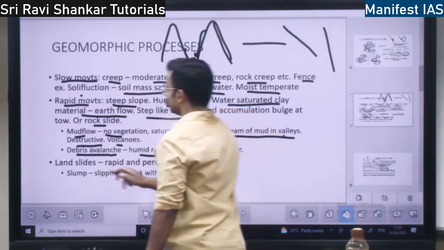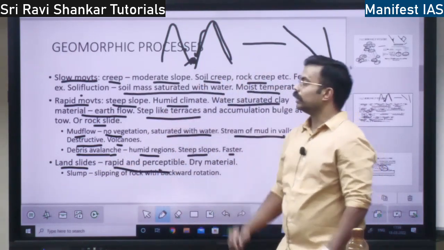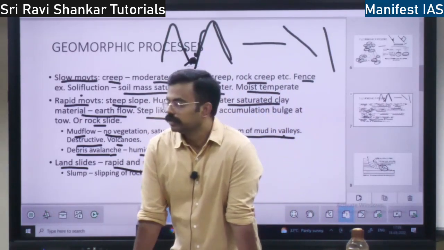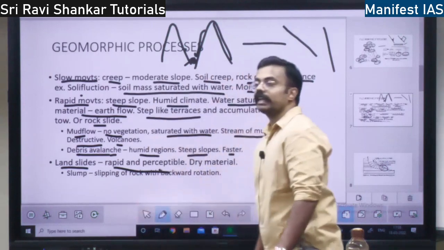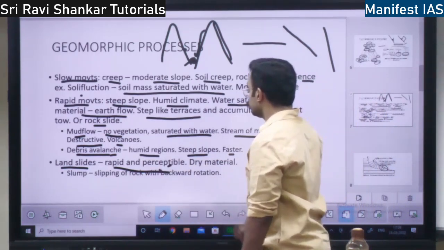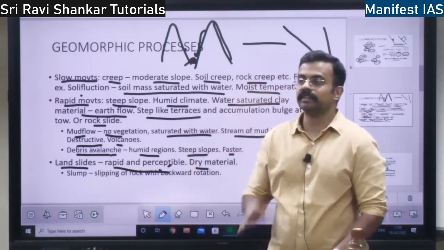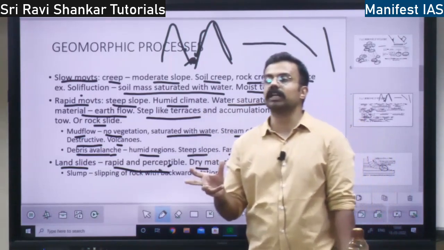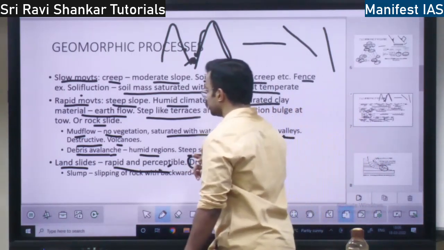Then you have landslides. What are landslides? These are rapid and perceptible. See, the creep process you cannot see easily because the creep process is very slow. Whereas this landslide you can see with your eyes, because it is very rapid. In the landslide there will be dry material. What is going to slide along in the landslide? It is the dry material. Whereas in solifluction, it is soil mixed with water which is going to flow. Here in the landslide, it is the dry material which is going to flow.